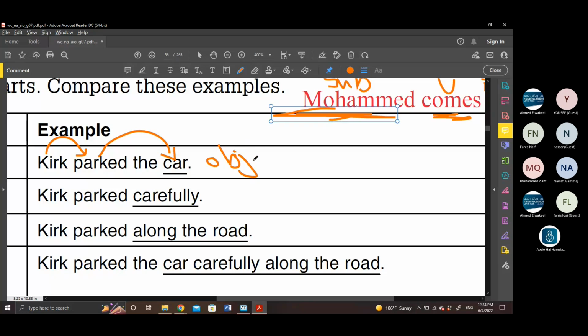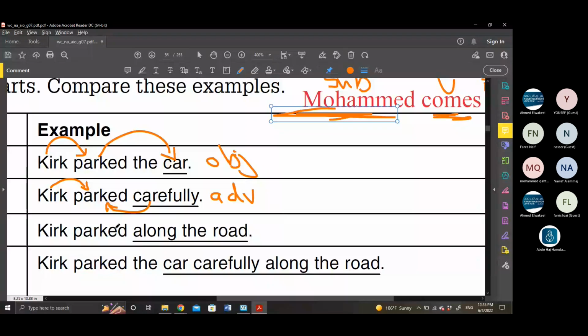Object. What about Kirk parked carefully? Kirk is the subject performing the action parked. Right? Carefully receives, parked or carefully? Bravo. Carefully describes how he parked. Carefully is an adverb. Because it describes the verb, it's called an adverb.